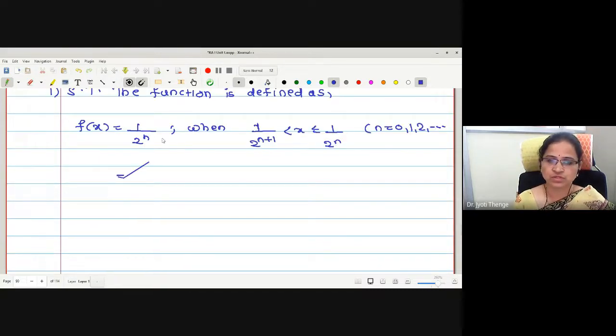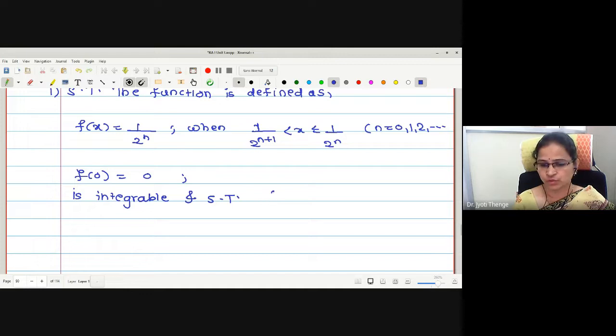And f of 0 is equal to 0. Show that the function defined is integrable. Now, looking at the nature of the function defined, we have to check